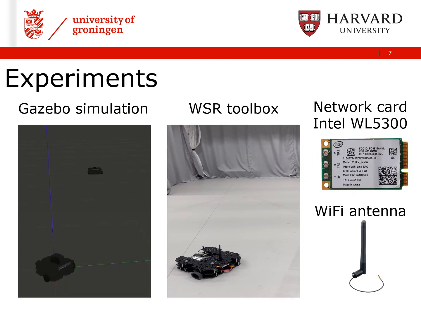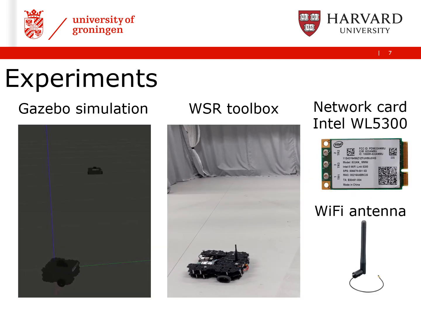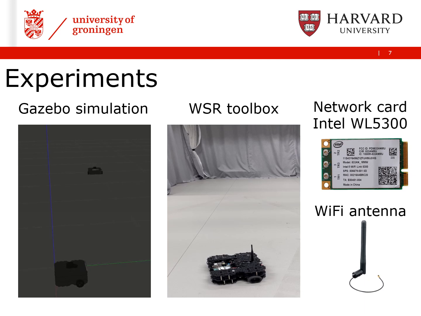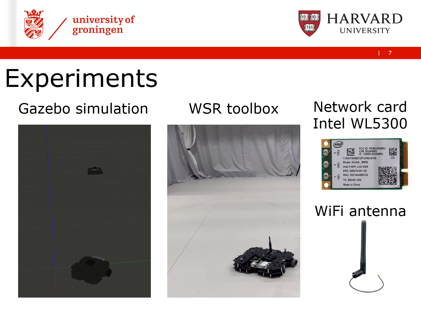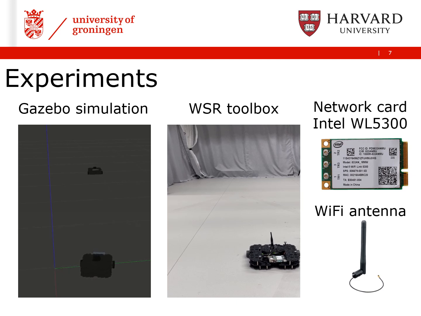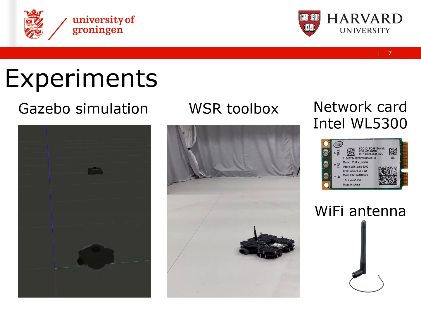We conduct real and simulation experiments. We use the Intel 5300 network card with an Up Squared computer board on real robots and compare the CSI data and bearing estimation results. Here you see the videos of our simulation and real experiments, running a line-of-sight circular trajectory of 10 cm radius.